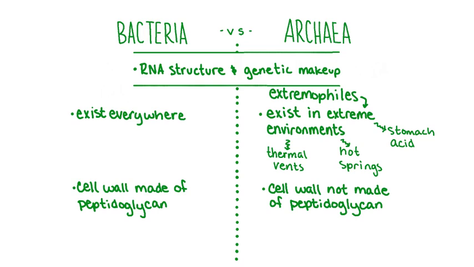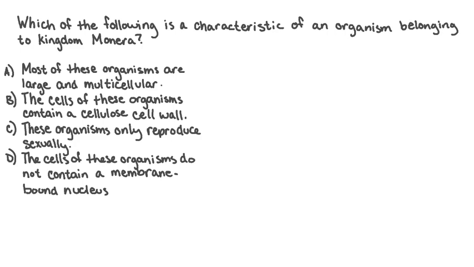let's try a practice question. Which of the following is a characteristic of an organism belonging to kingdom Monera? A. Most of these organisms are large and multicellular. B. The cells of these organisms contain a cellulose cell wall. C. These organisms only reproduce sexually. Or D. The cells of these organisms do not contain a membrane-bound nucleus.